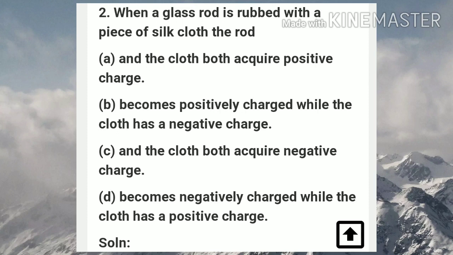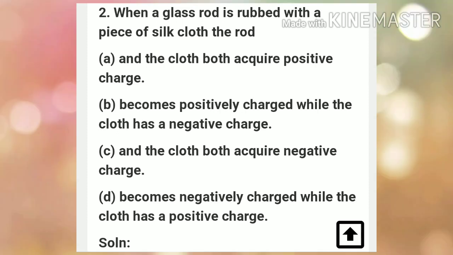Second, when a glass rod is rubbed with a piece of silk cloth, the rod A, and the cloth both acquire positive charge. B, becomes positively charged while the cloth has a negative charge. C, rod and the cloth both acquire negative charge. D, both become negatively charged while the cloth has a positive charge. So the answer is B. The rod becomes positively charged while the cloth has a negative charge.